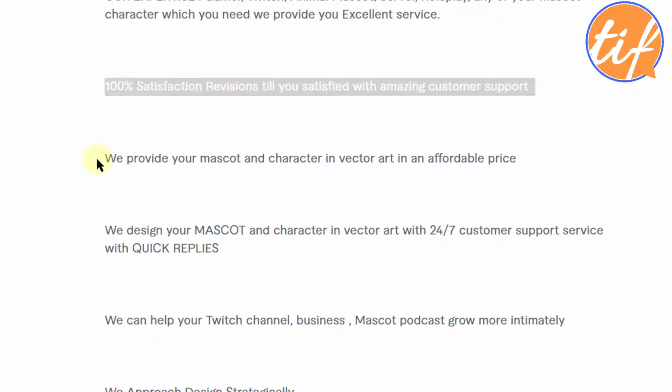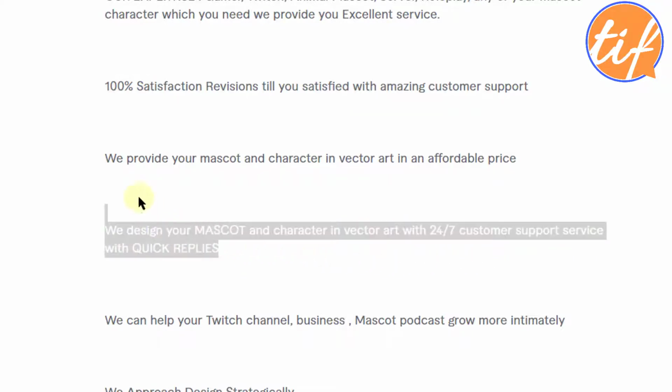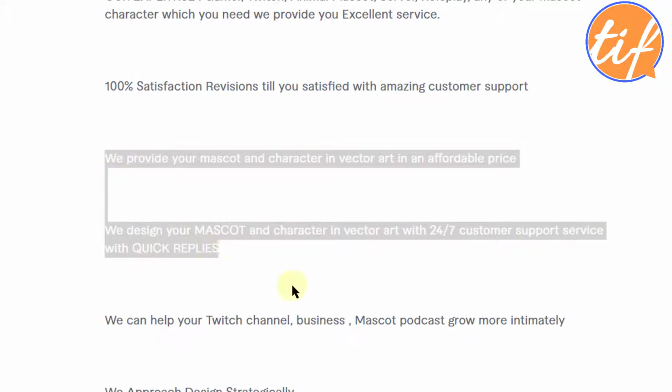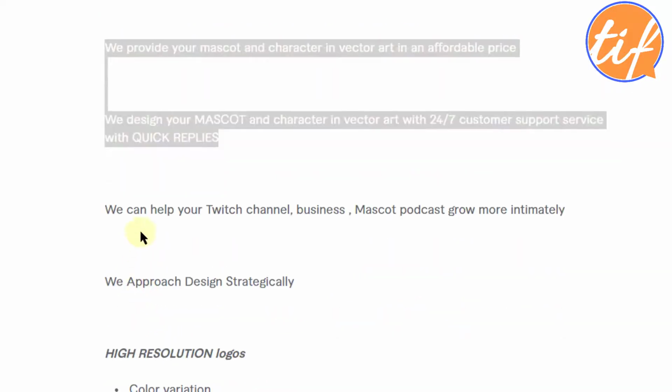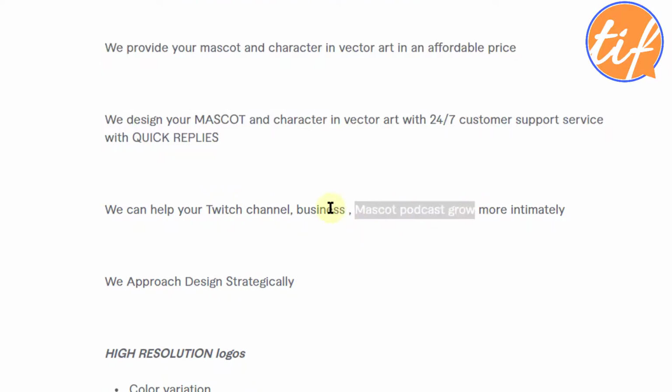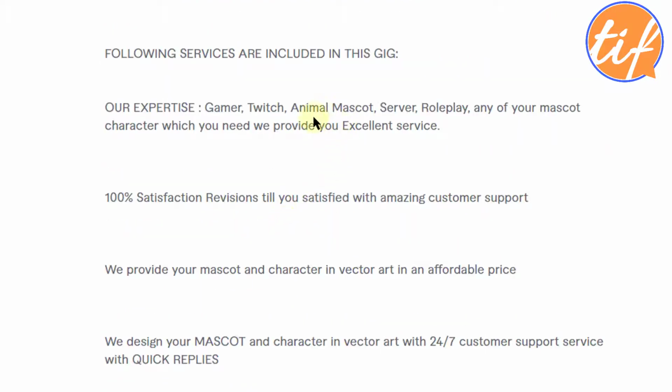All right, we provide your mascot and character in vector art in an affordable price. We design your mascot and character in vector art, okay. The same thing, you can probably make one sentence including both those things together, both these features together, okay. Include your Twitch channel. You have already mentioned this on top here, okay.